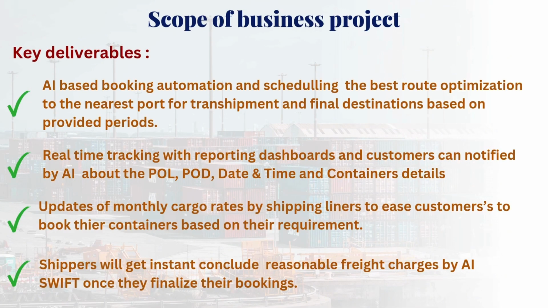The last one is scope of business project. The key deliverables are AI-based booking automation and scheduling, and the best route optimization to the nearest spot for transshipment and final destination based on provided periods. Second is real-time tracking with a reporting dashboard, and customers can be notified by AI about the port of loading, port of discharge, date and time, and container details. Third is updates of monthly cargo rates by shipping liners to ease customers in booking their containers based on their requirements. The last one is that shippers will get instant, reasonable freight charges from AI Swift once they finalize their bookings.